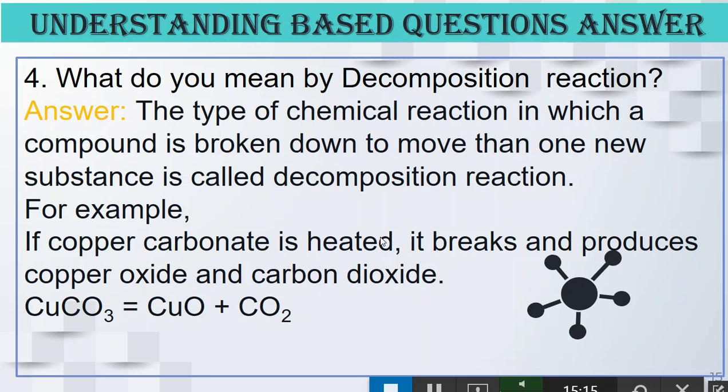Then next one is, what do you mean by decomposition reaction? The type of chemical reaction in which a compound is broken down into more than one new substance is called decomposition reaction. You have to keep in mind that you have to write the definition, in this case 2 marks, and then write an example and how the example forms.